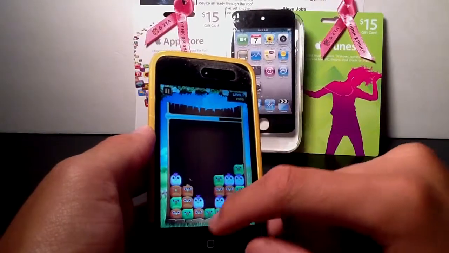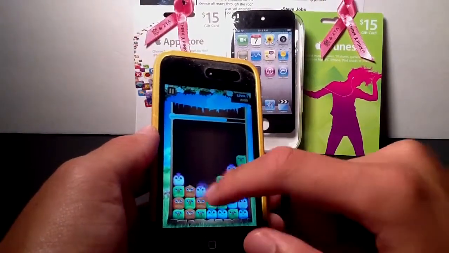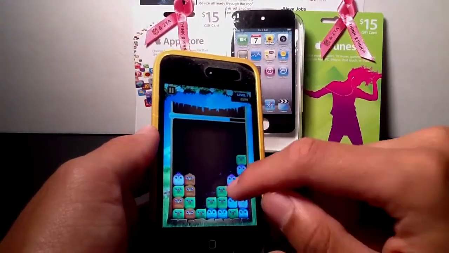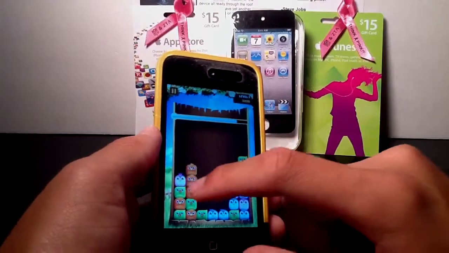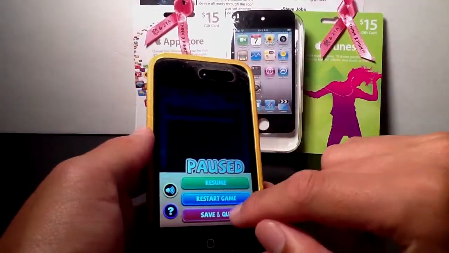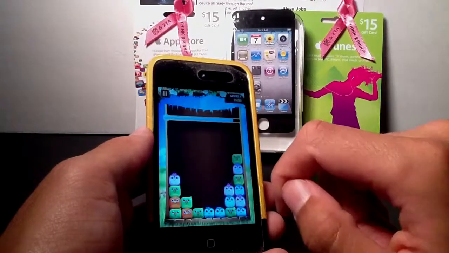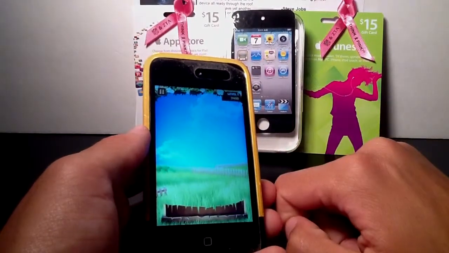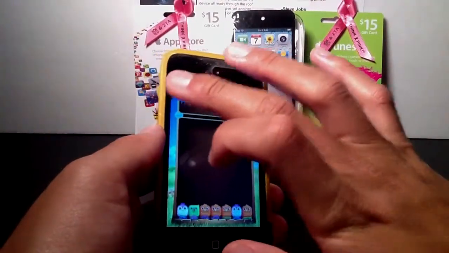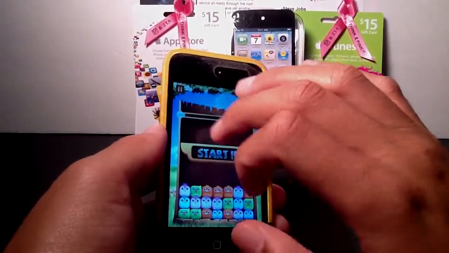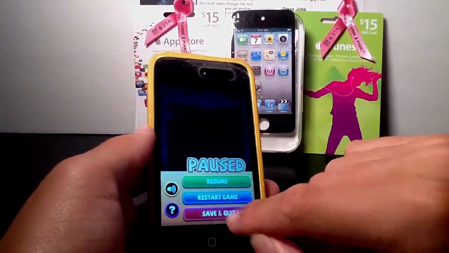This has been the classic mode. Let me go out into another mode because this is sort of boring for a review. But overall, trust me, this is a very fun application. It's currently free right now. And overall, I just recommend checking it out. Let me go back out. And it'll pop. Oops, I just hit the restart button. Let's see. Save and quit.